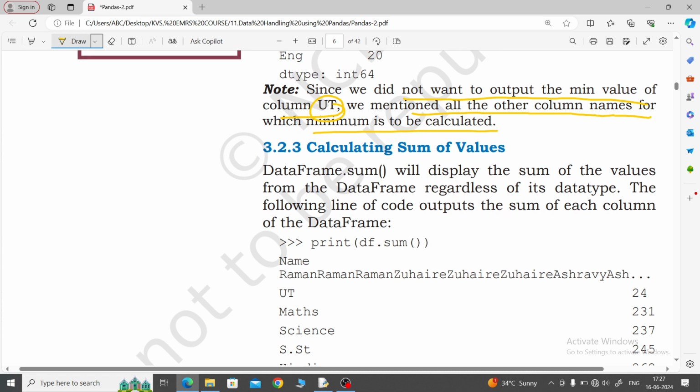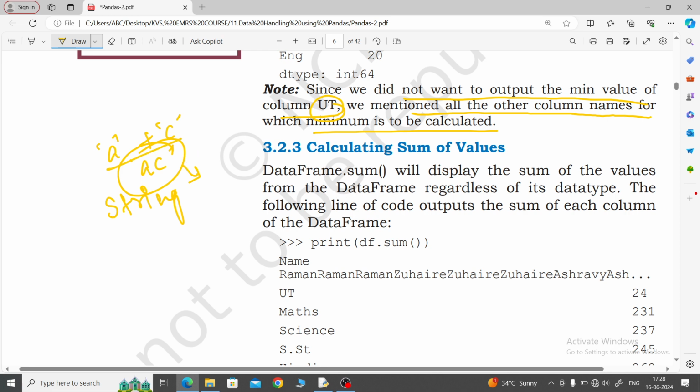Now comes sum of the values. Remember that, children, whenever we talk about sum, it also accepts string data. Suppose A is given plus C is given, that means it will merge them as A, C. String concatenating, merging, joining the words, this is also possible in the sum function.